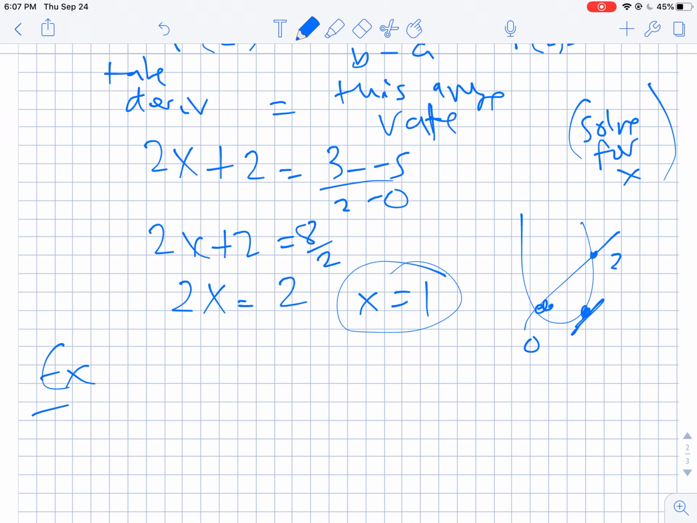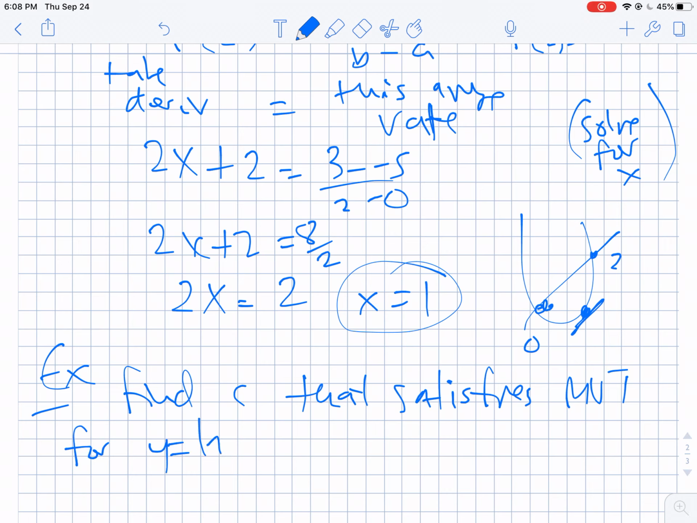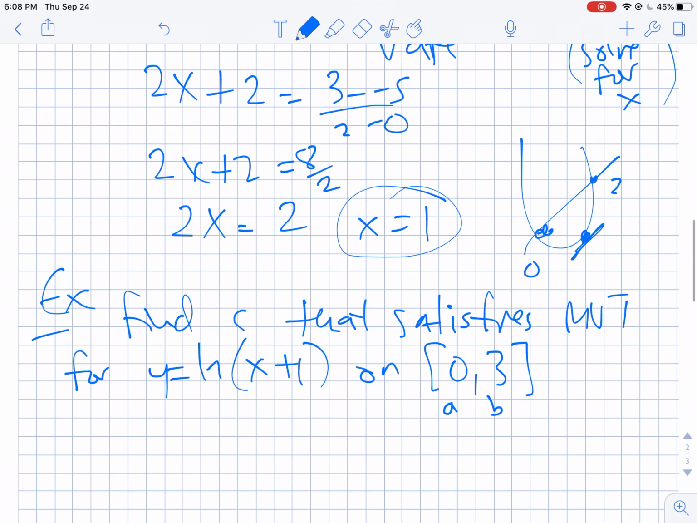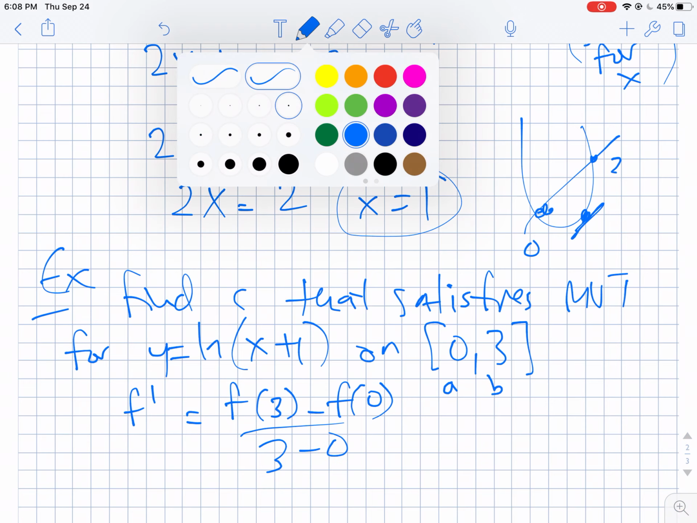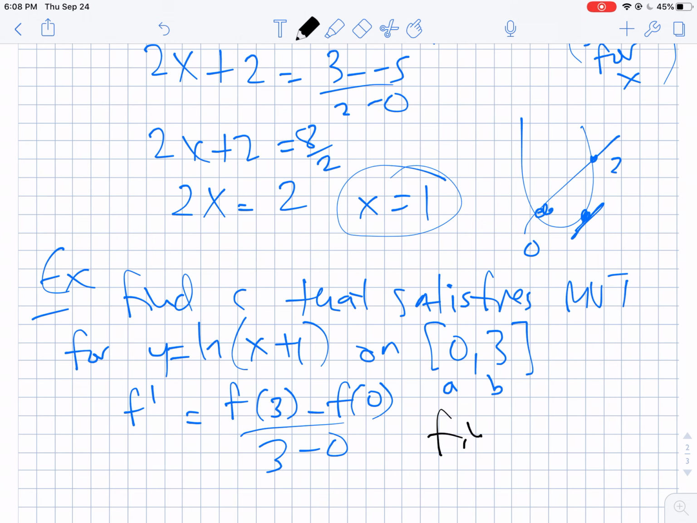So same thing, we're going to find the C that satisfies this MVT, this mean value theorem, for y equals ln of x plus 1 on the interval from 0 to 3. Okay, so again, that's my A, that's my B. So we're trying to see where does my f prime equal f of 3 minus f of 0 over 3 minus 0. The mean value theorem just tells you that there has to be a point, and our goal is to find that x value where we do have that average rate.